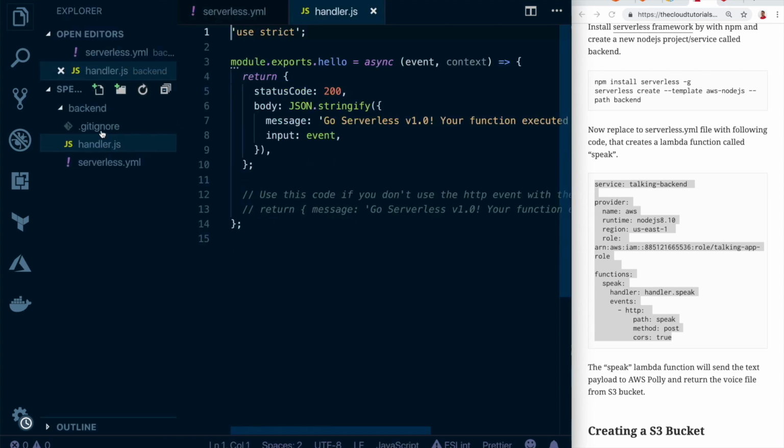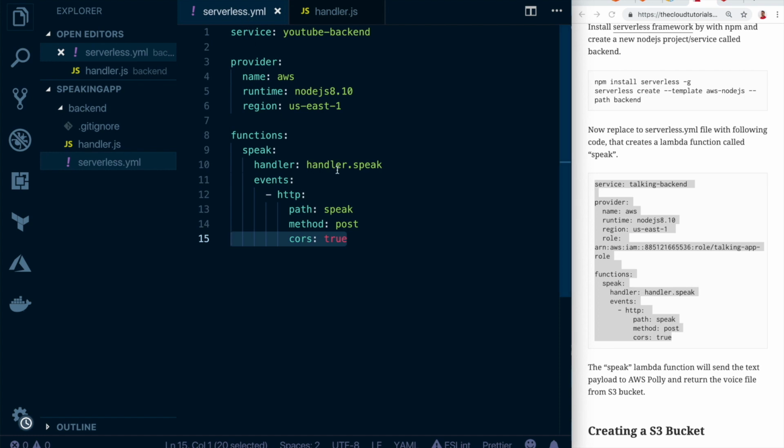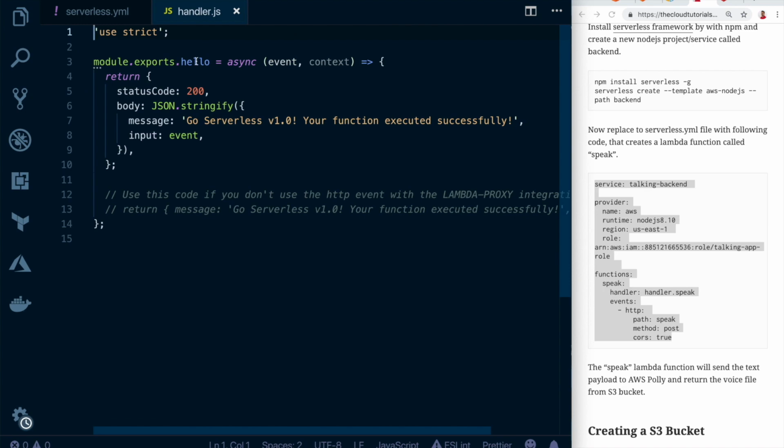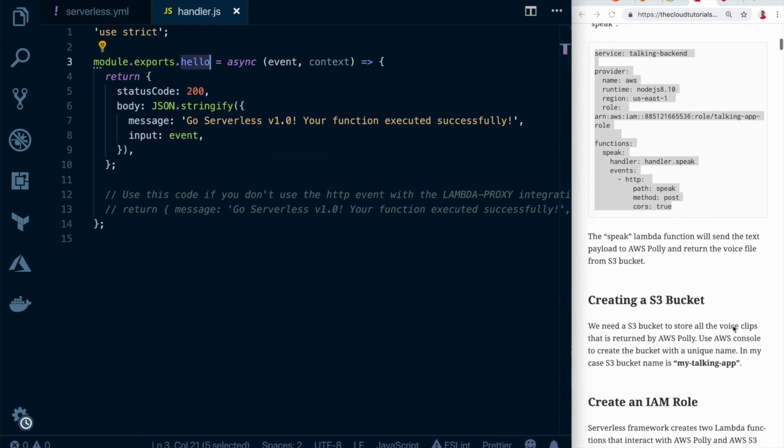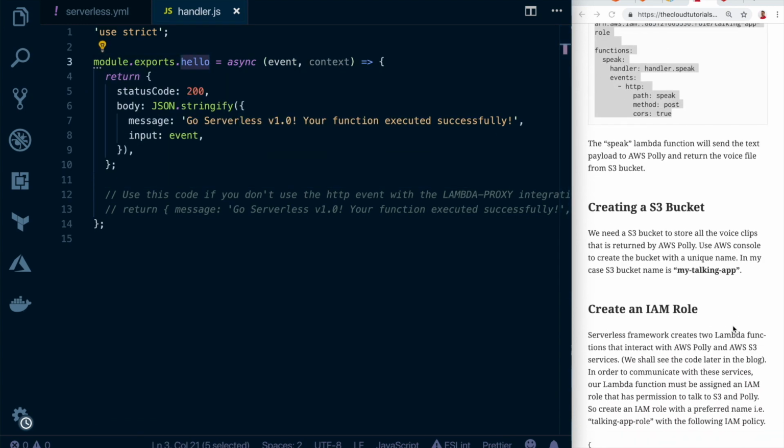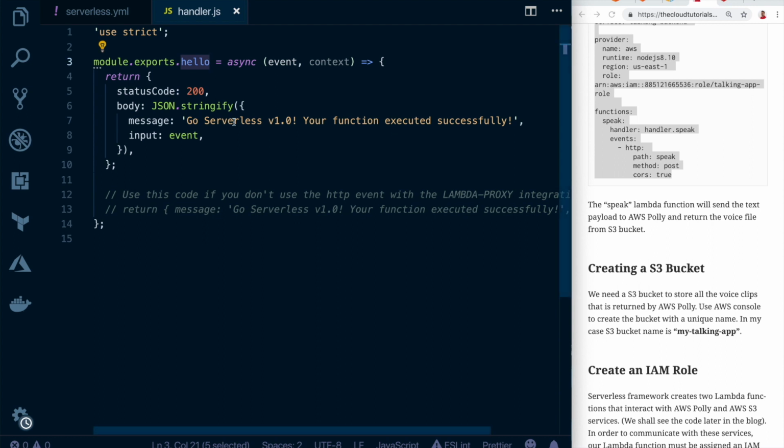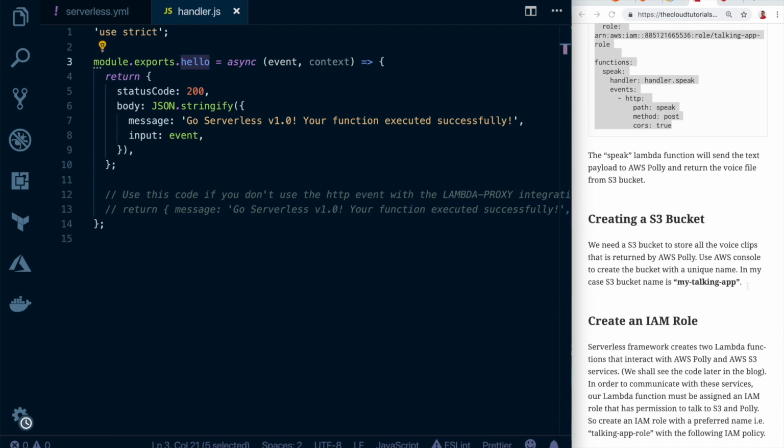We have the handler.js file. This is where the Lambda code is. And if you go back to the serverless.yml, it's referring to the handler.speak function. Currently I have a function called hello, so let's replace that function. Oh, before that, we have to do one other thing. We have to create other resources.